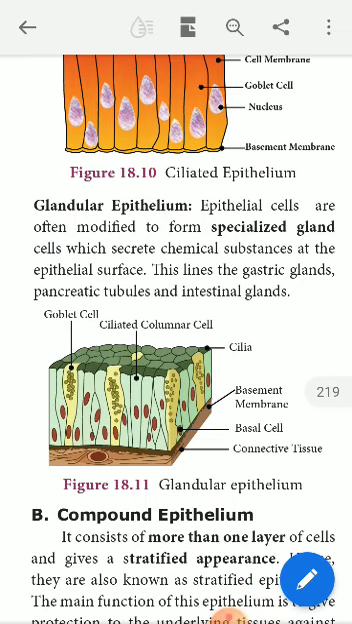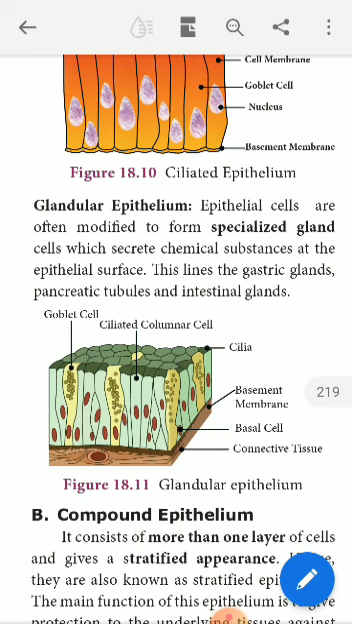Glandular. What is a gland? A structure or an organ which is functioning as a secretory unit. Any organ or cell or gland or tissue which is capable of producing certain substances from its free ends, such a glandular nature of a tissue is called glandular epithelium. So all the glands are made up of glandular epithelium.